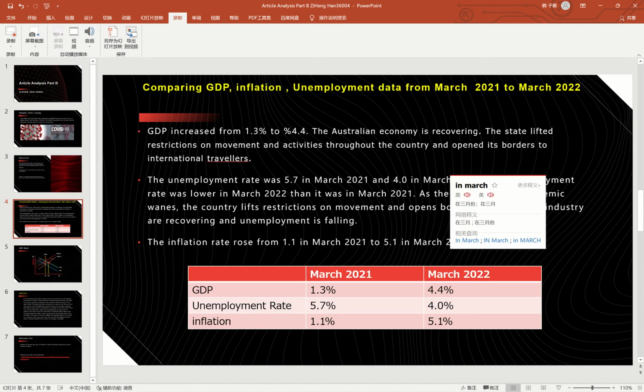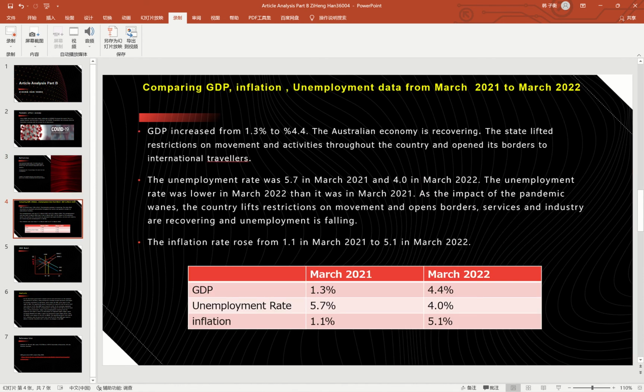Comparing GDP, inflation, and employment data from March 2021 to March 2022. GDP increased from 1.3% to 4.4%. The Australian economy is recovering. The state lifted restrictions on movement and activities throughout the country and opened its border to international travelers.